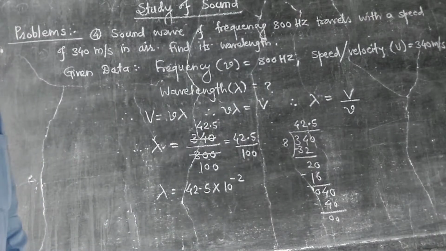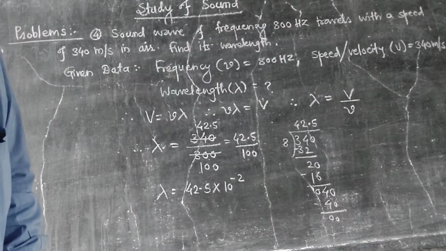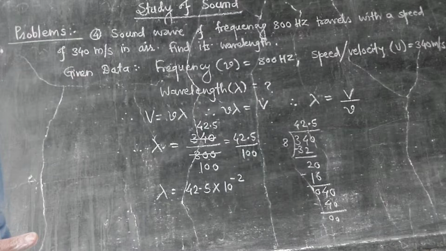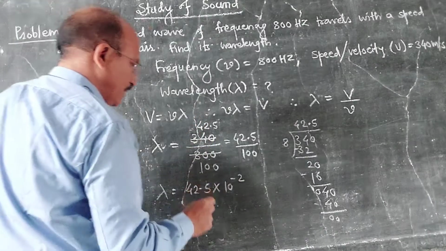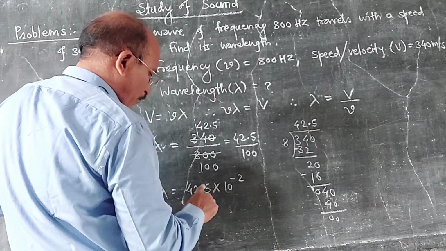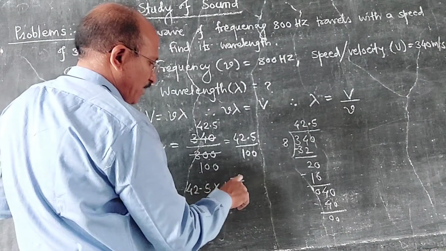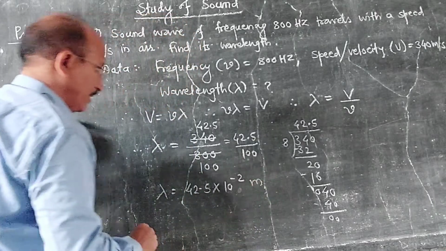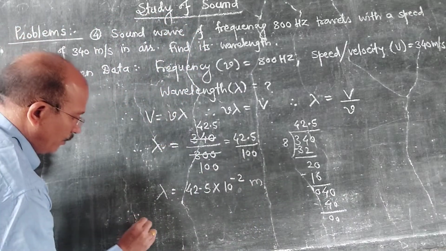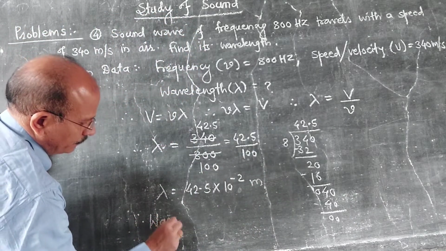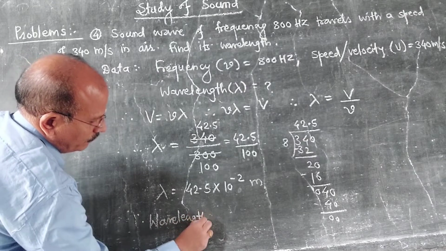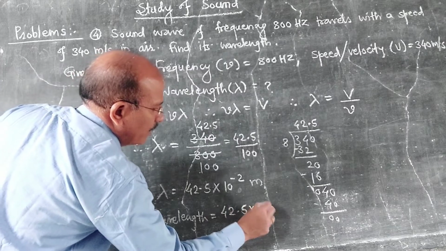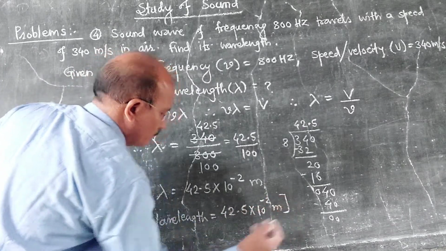Okay, and hence 42.5 into 10 raised to minus 2 meter is the wavelength, and hence wavelength is equal to 42.5 into 10 raised to minus 2 meter. This is the answer.